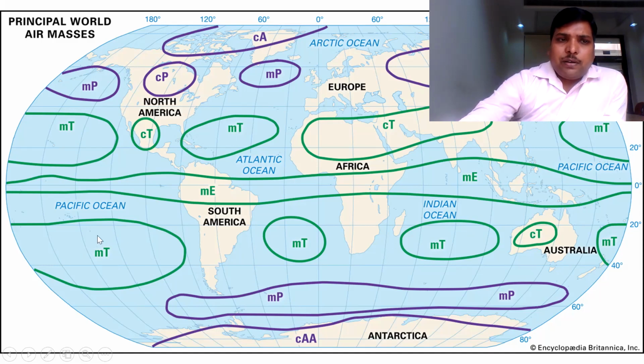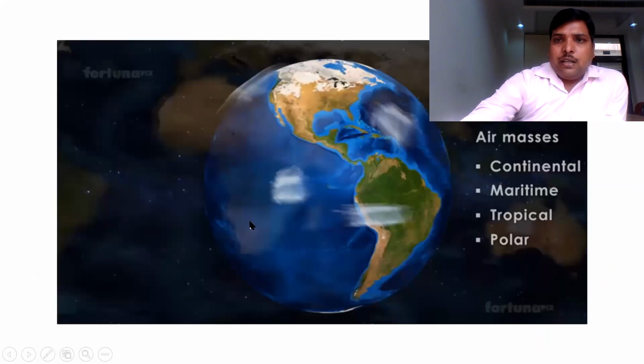You can see the example of the Pacific Ocean. Here, small m indicates maritime, meaning water is present, and capital T indicates the tropical region is there. So such classification is there, and we represent air masses on a map with the help of small letters as well as capital letters.